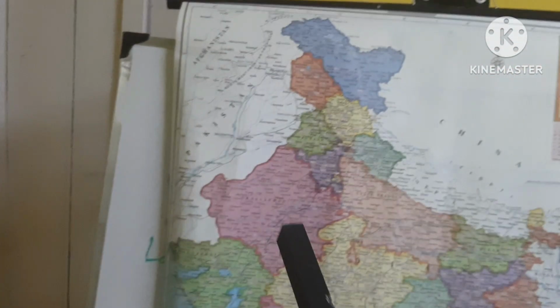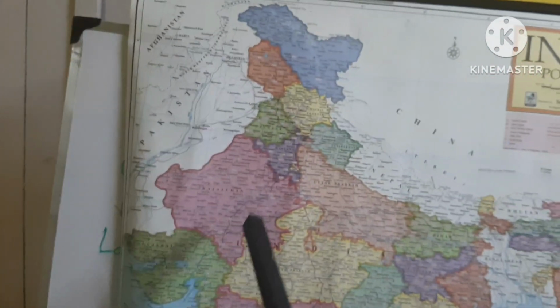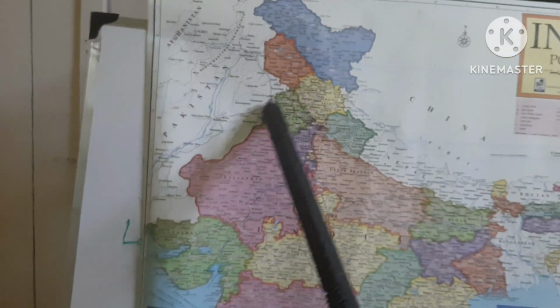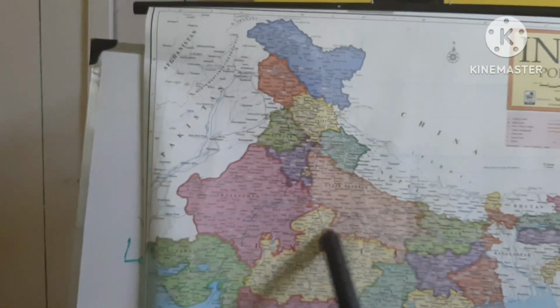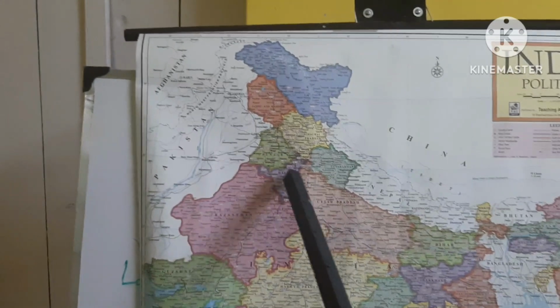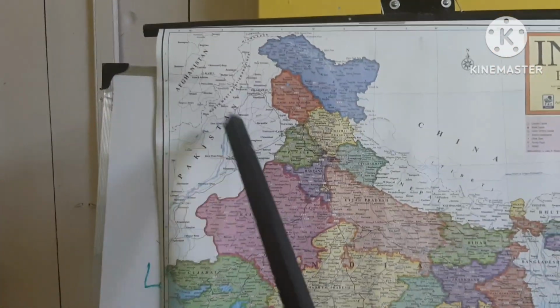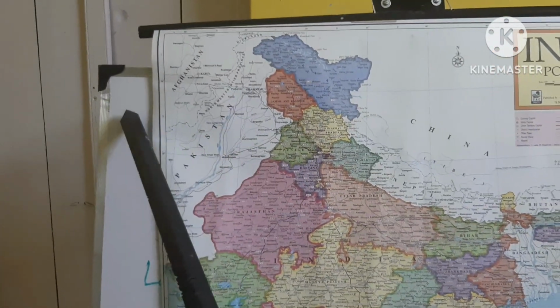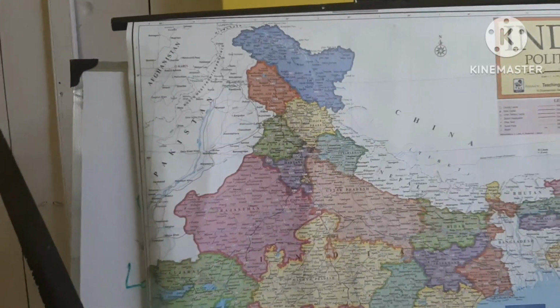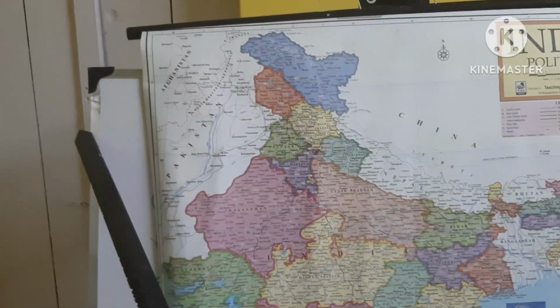In winter, a low pressure belt occurs in the western part of India along with Pakistan, Iraq and Afghanistan, and up to the Mediterranean Sea.